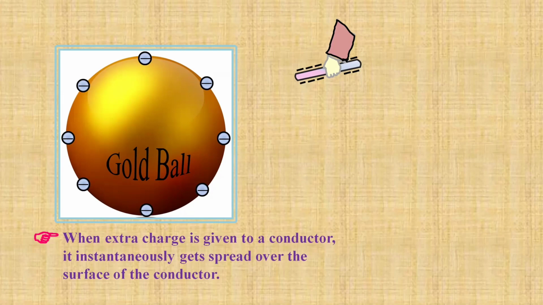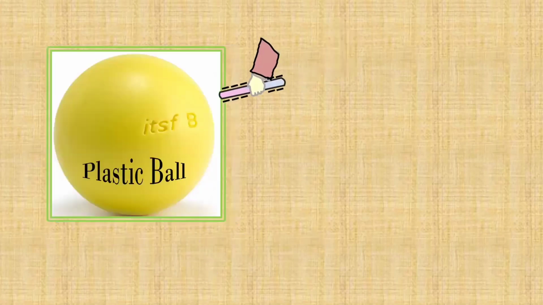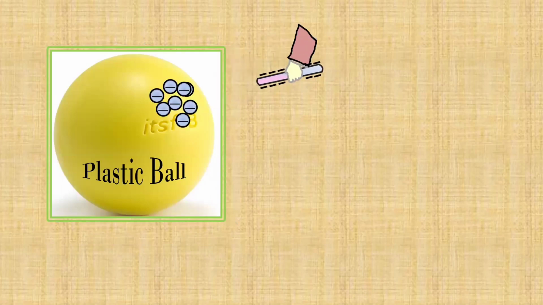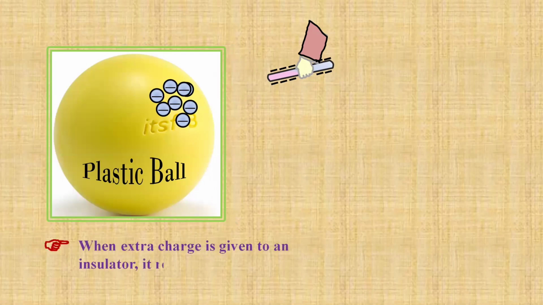But when I do the same thing in the case of an insulator, you will see that the charges don't get distributed. Let's go through that. Now when I give an extra charge to a rubber ball or a plastic ball, it acts like an insulator. Can you see the distribution of charges here? You cannot. Why? Because charges don't flow easily in insulators. When extra charge is given to an insulator, it remains localized. There is no movement of those electrons, or of the charged particles.